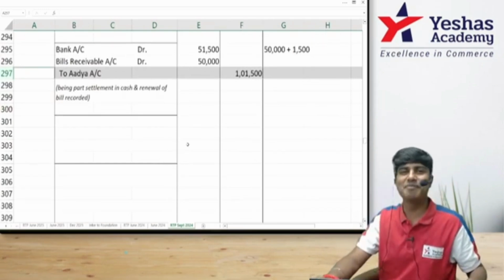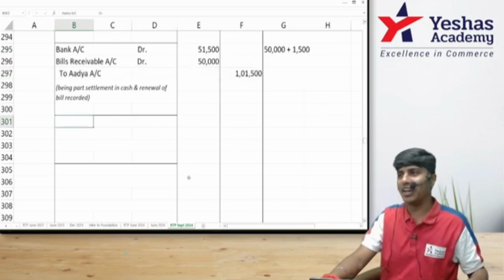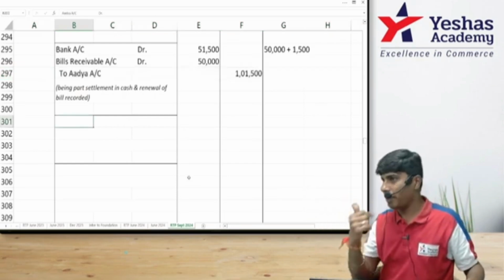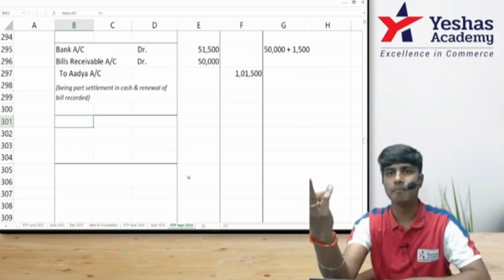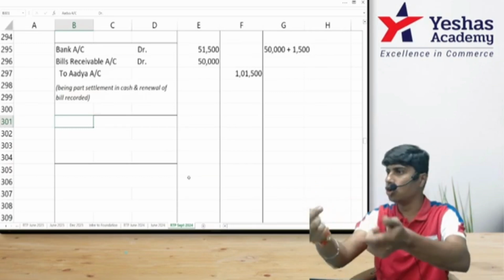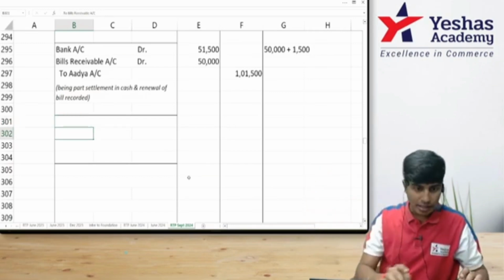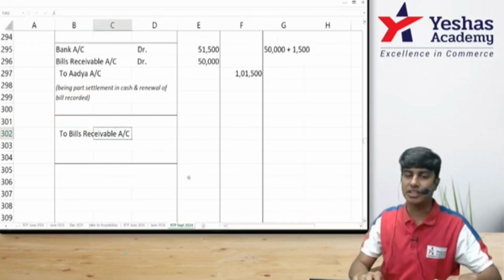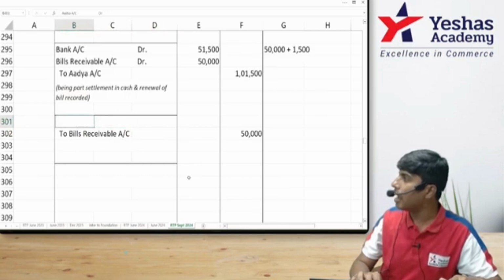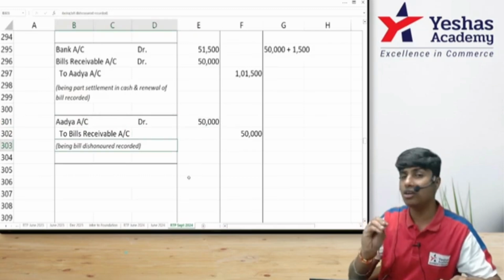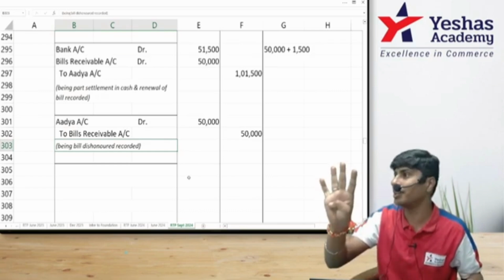Okay, now focus. Adya is supposed to pay us money. If Adya would have paid money, I would have written cash account debit to bills receivable. That bill will go and cash will come. But now we did not receive money. I will first credit bills receivable of 50,000. 50,000 is collectible, no? From Adya, I will debit Adya 50,000. Am I going to receive 50? No, I'll receive 40%, not 50,000.